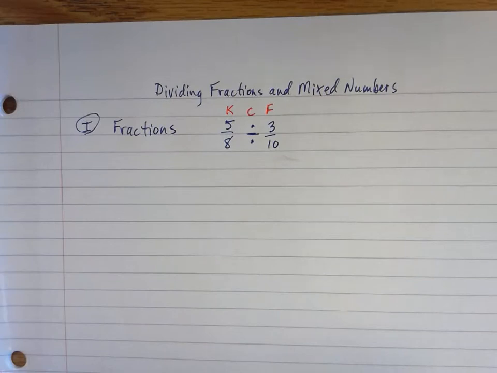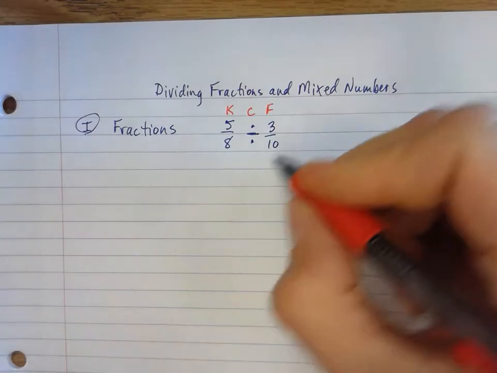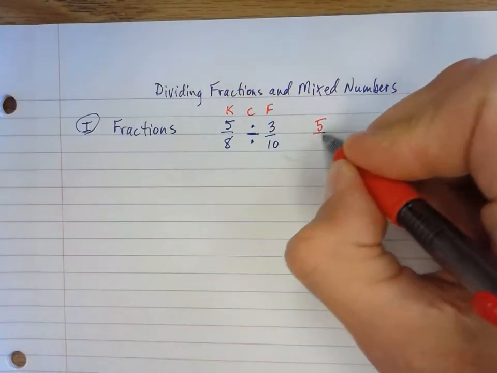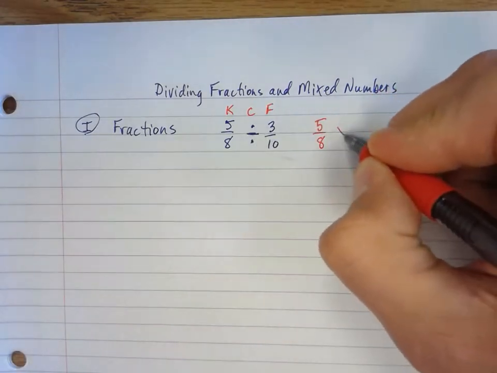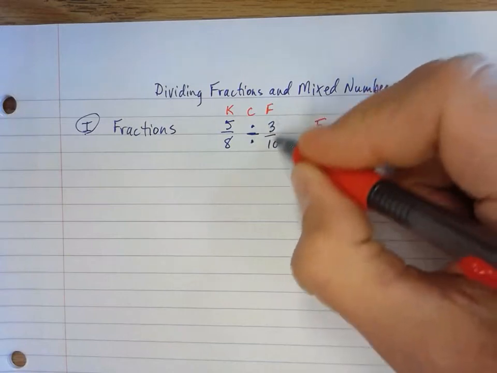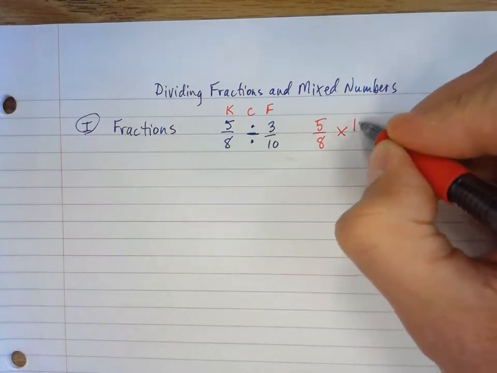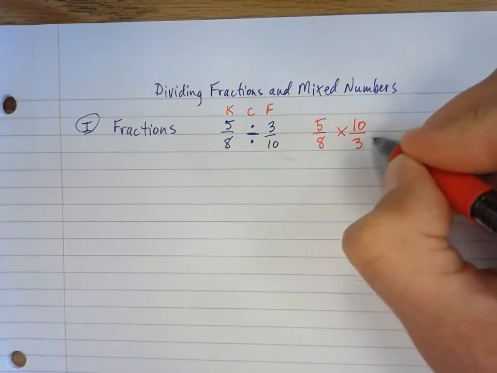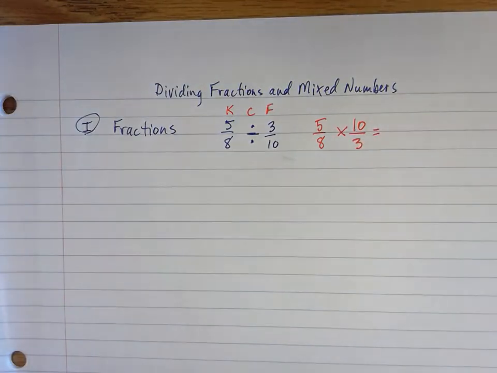And of course, if we keep it and then we change it to multiply and we flip that over, our problem would be 5/8. If we keep that, change that to multiply, use the reciprocal of that, which would be 10/3. Okay, so keep change flip.